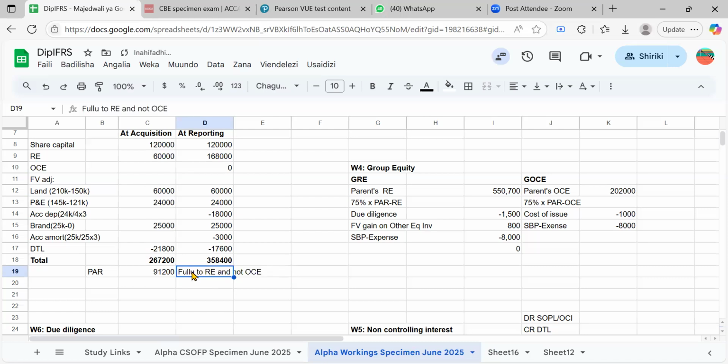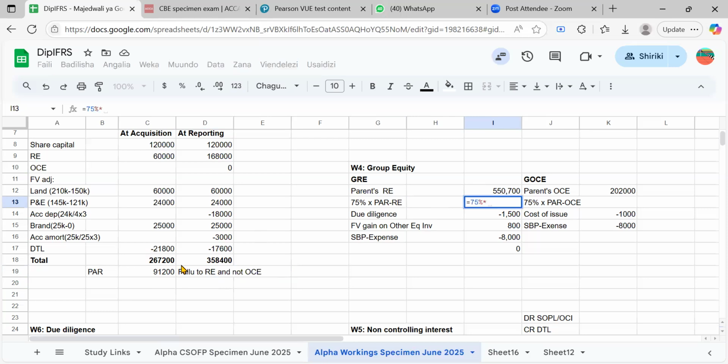So if OCE also had, let's say it was 1,200, in case it was 1,000, it would have been simple because I would have come here on group retained earnings and I would compute here. We said you take current interest, that is 75%, right?